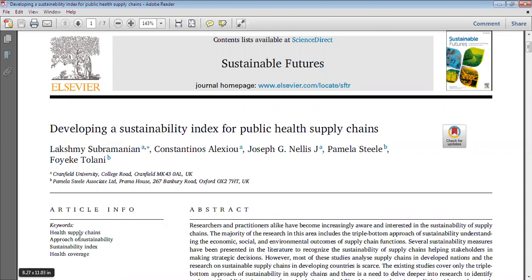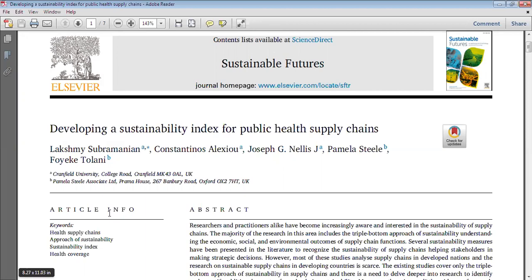If I search using the keyword sustainability index, then the probability of getting this article will be higher. And since Sustainable Futures is the name of the journal, a journal by Elsevier, if I search under Elsevier, then obviously the probability of getting this article will be even higher.